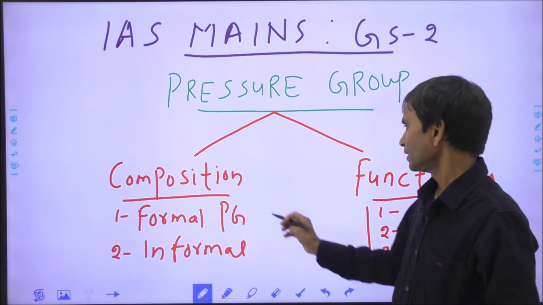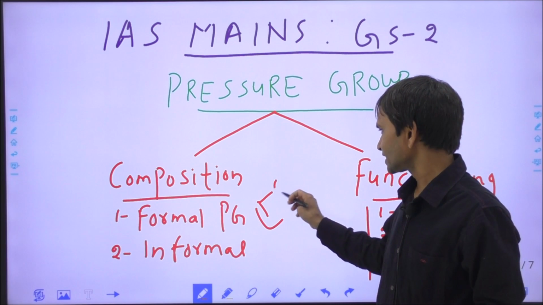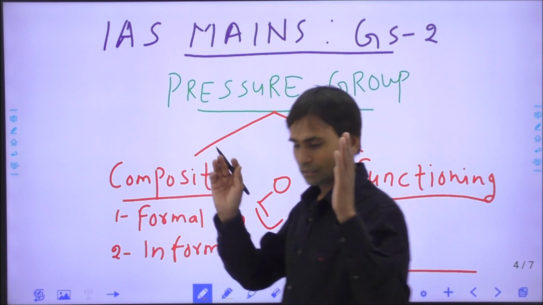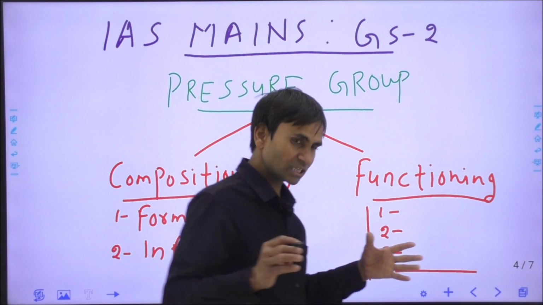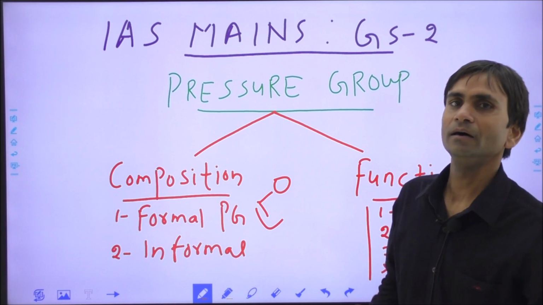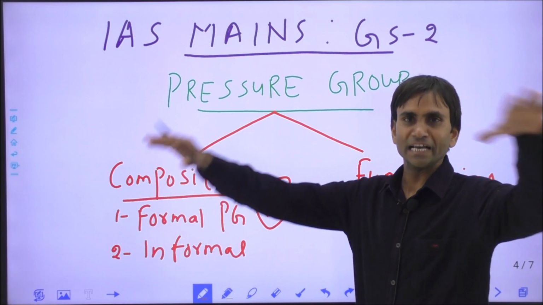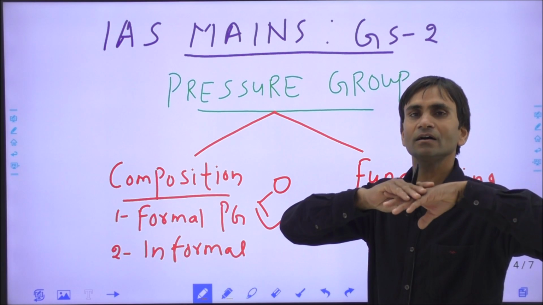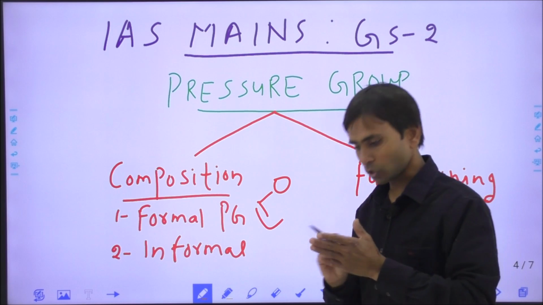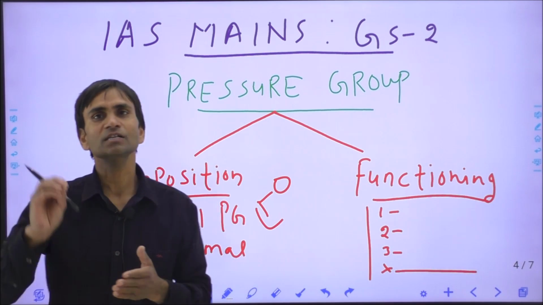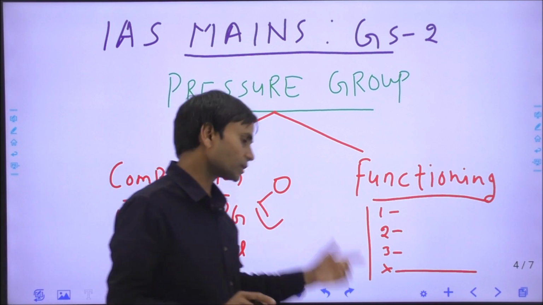For example, there are different kinds of formal pressure groups. In the states, the teachers association, the government doctors associations, and the civil servants association. And at the national level, the All India IAS officers association or all India civil servants association, all India teachers association, all India doctors association.